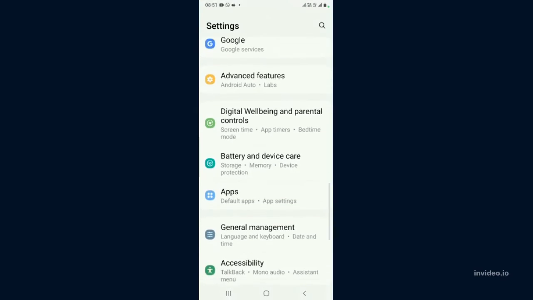So in today's video we're going to talk about storage problems. Storage problems mostly occur when you try to install or save some documents, and you're told you don't have enough storage. That's why in this video you will learn how to clean up your storage in two methods. The first method is to clean up cache. The second method is to dial a special code in the dial pad of your mobile phone. So now I will be showing you how to do the two methods in the mobile phone. So let's go.